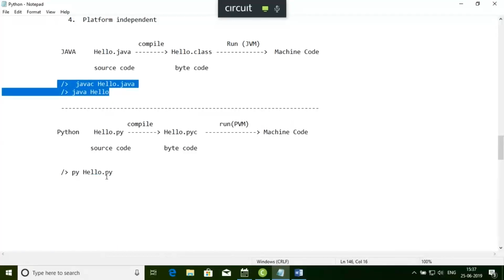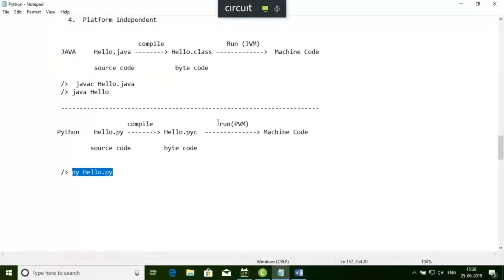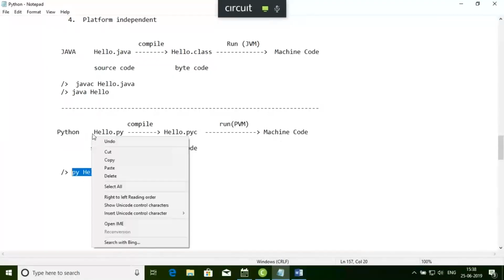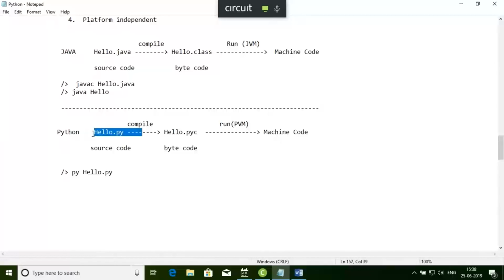It is not like that in Python. In Python, if you just write py hello.py, it will compile and create the .pyc file, then the PVM will load that .pyc file and convert it to machine code. So the complete task, compile and run, is completed in a single line.